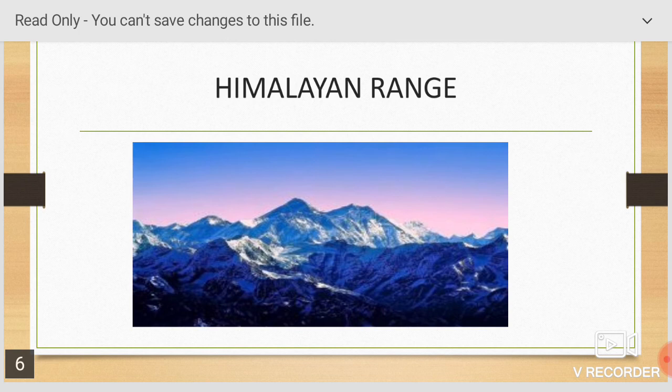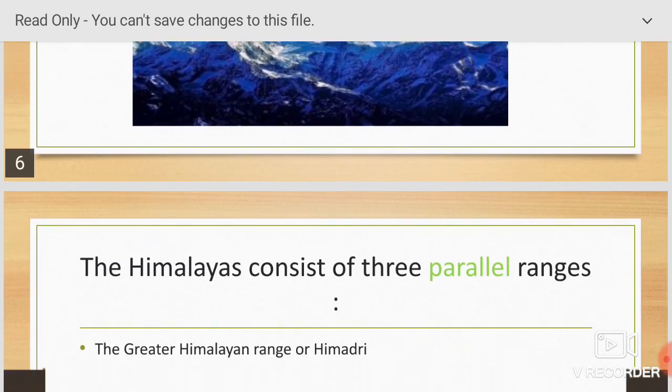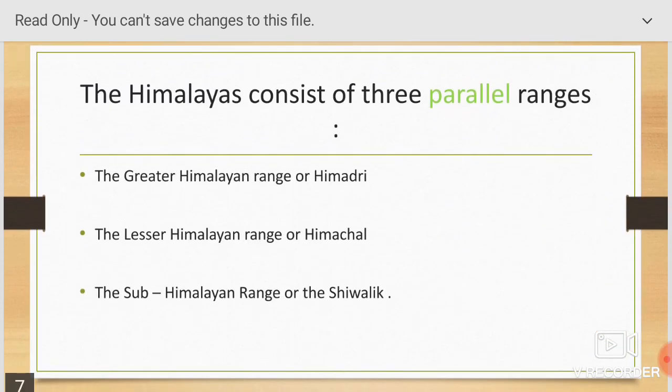In this picture you can see Himalayan range. The Himalayas consist of 3 parallel ranges: the greatest Himalayan range or Himadri, the lesser Himalayan range or Himachal, the sub-Himalayan range or the Shivalik.